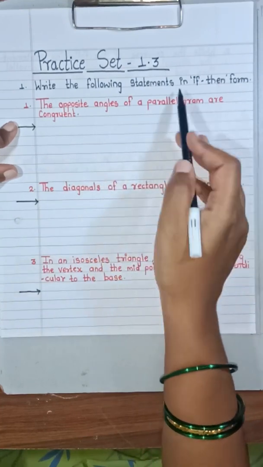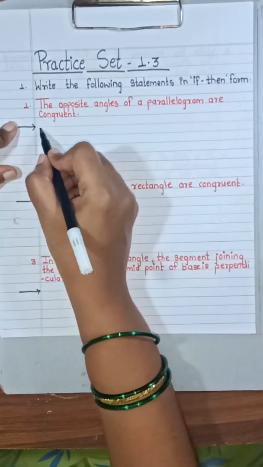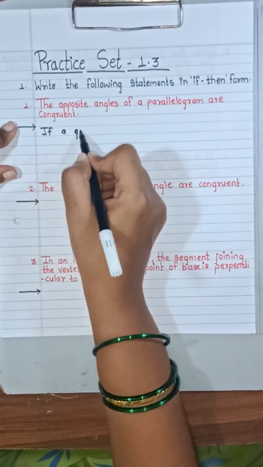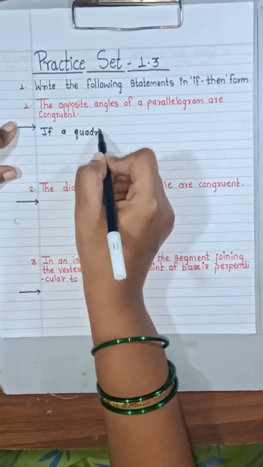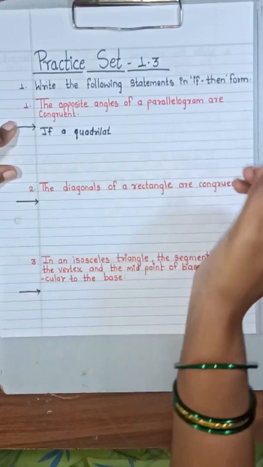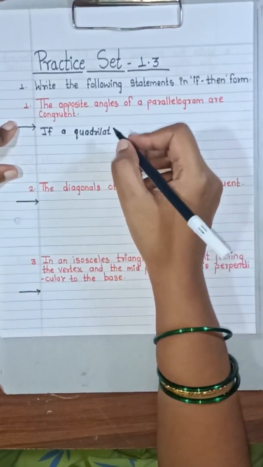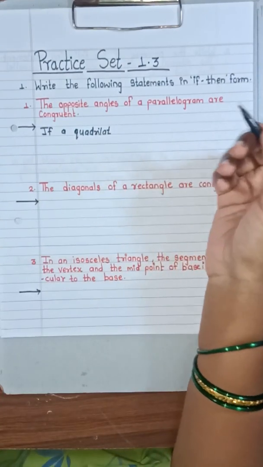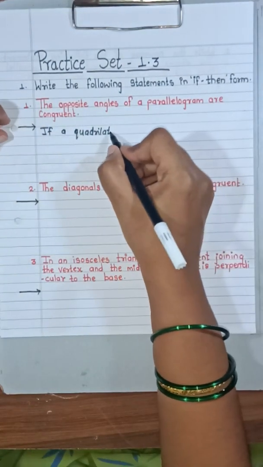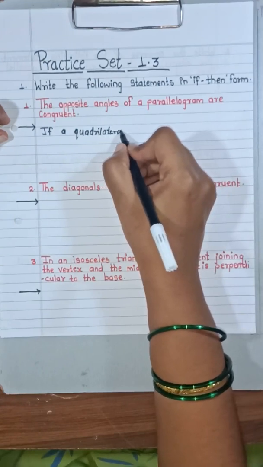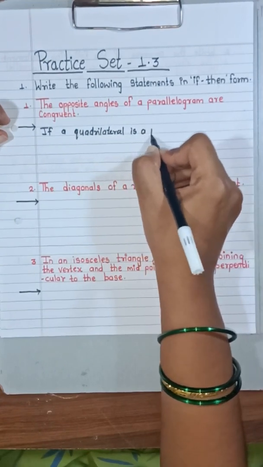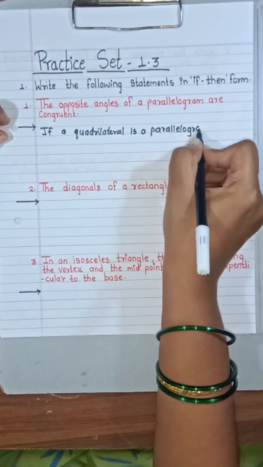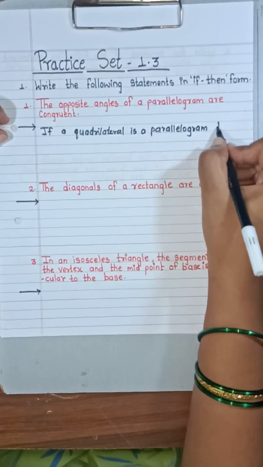Now in the if-then form you can write: if a quadrilateral is a parallelogram, then